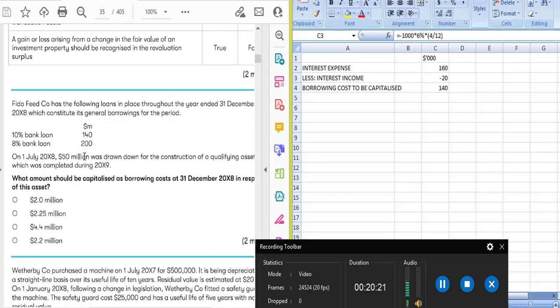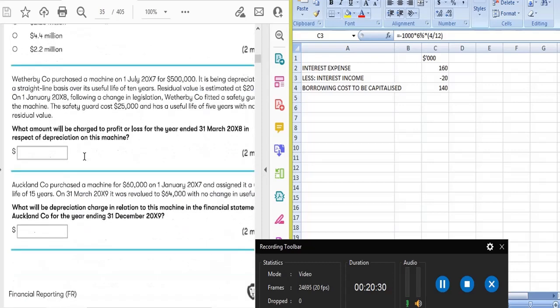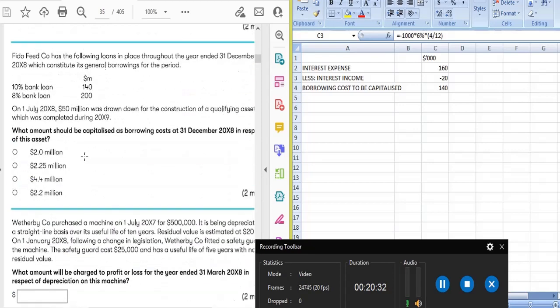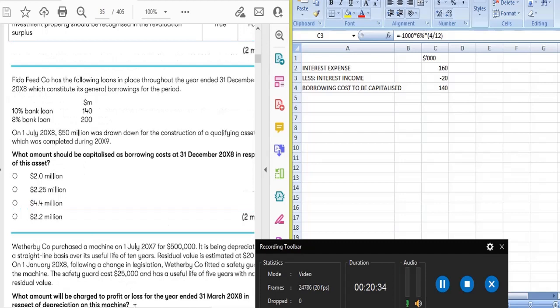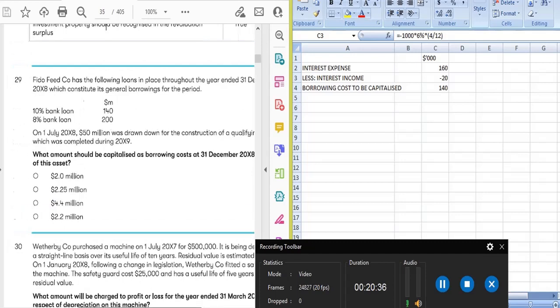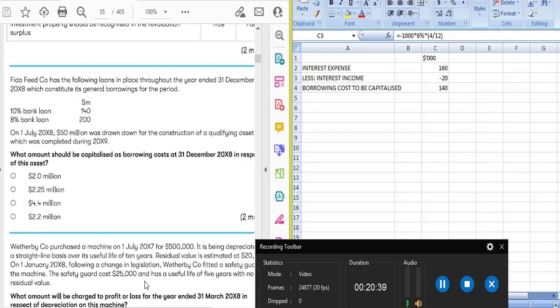So what amount should we capitalize as a borrowing cost at 31st December 2008 in respect of this asset? This question is like the one we did earlier, so I would like you guys to try once by yourself. If you still have a doubt, please let me know. I will try to help you out.